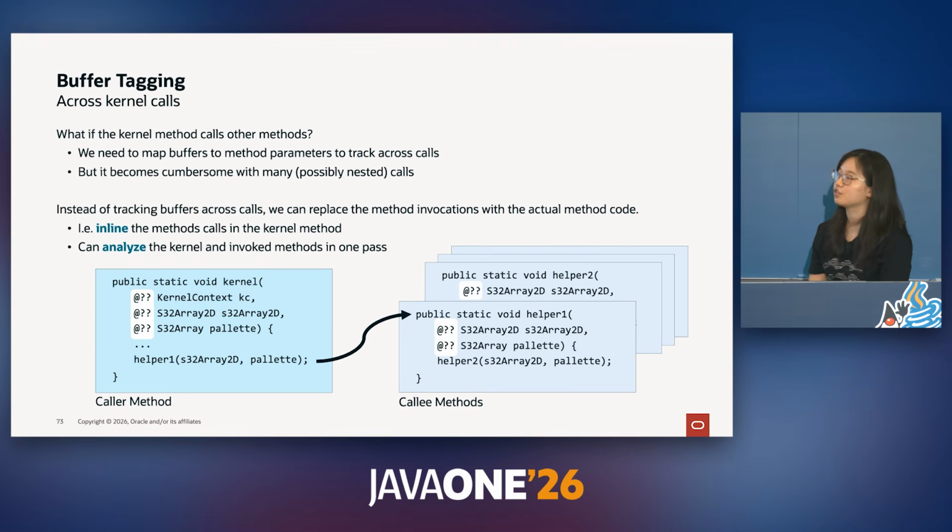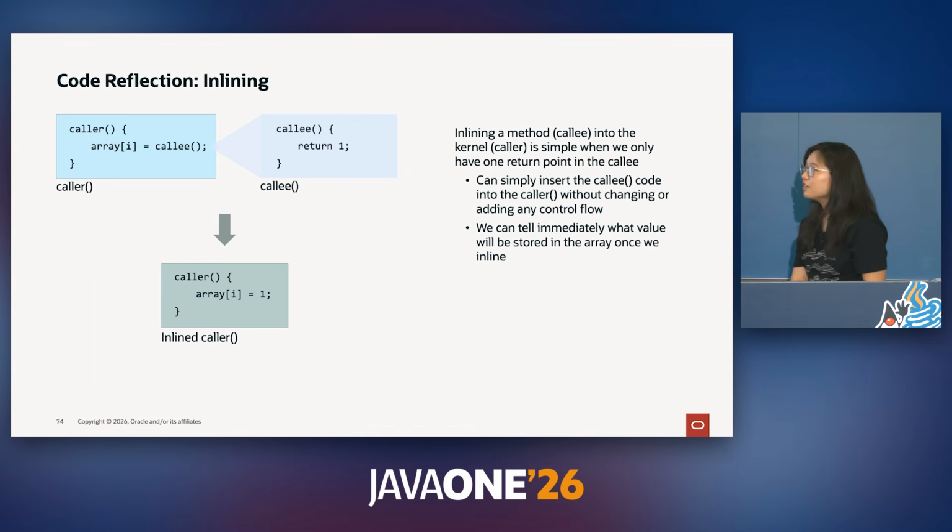There's a cleaner way to approach this issue. We can insert the contents of the invoked methods inside of the kernel method. In essence, we're inlining the method calls into the kernel method. This allows us to analyze the kernel and invoked methods in a single pass, removing the need to map buffers to parameters across calls. Let's take a closer look at what inlining would entail.